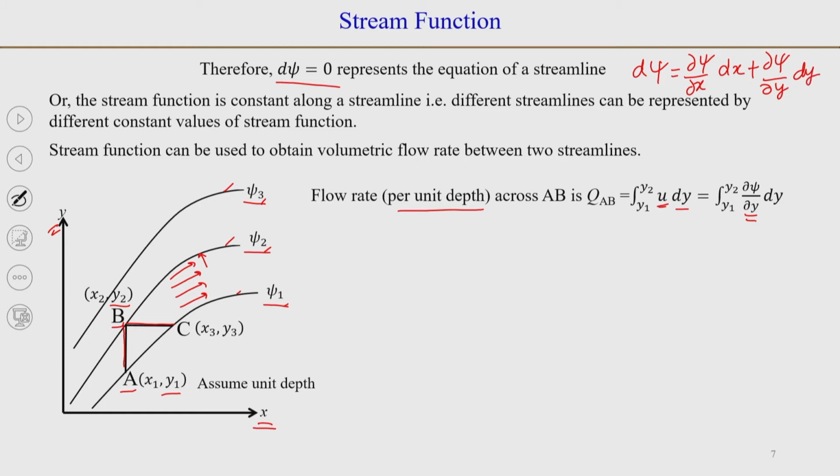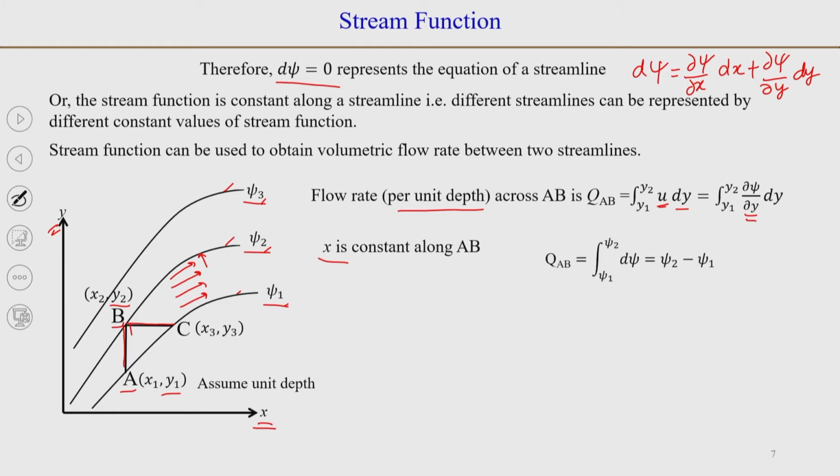Now, u is equal to dou psi over dou y, but as you can see, along the line AB, x is constant, so dx along the line AB is 0. So, along line AB, we can write that d psi is equal to dou by dou y of psi into dy.